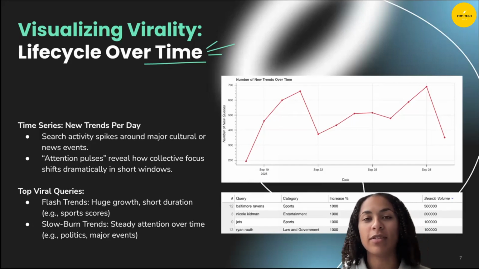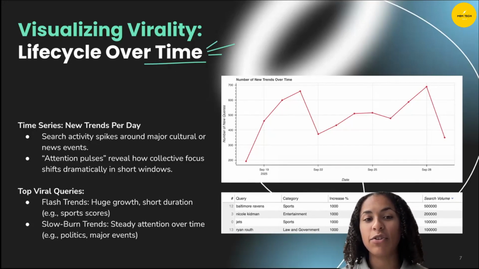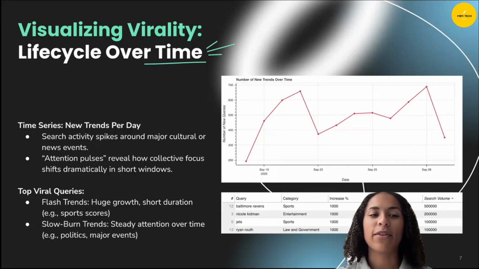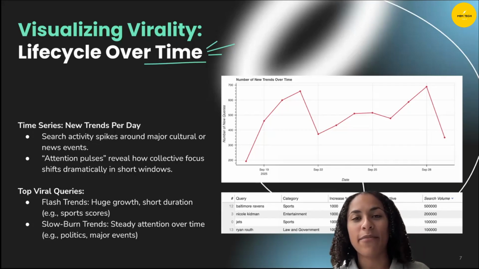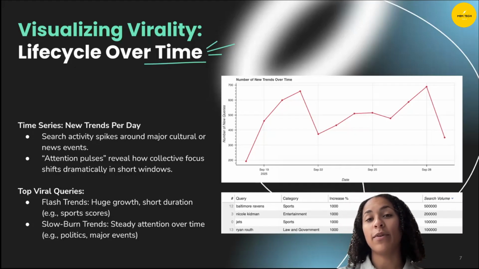Furthermore, I just pulled a little table showing the top viral queries. So for example, there's flash trends. So there's huge growth over a short duration, for example, regarding sports scores. But there's also some slow burn trends. So they have steady attention over time, for example, politics and major events. And you can also see the top 4 by search volume there, 2 of which are sports.